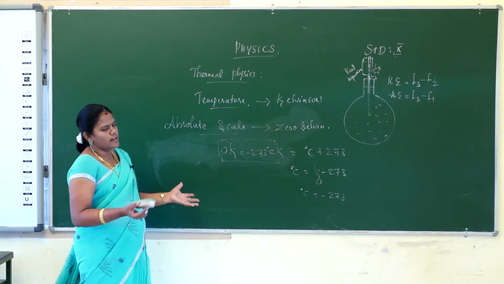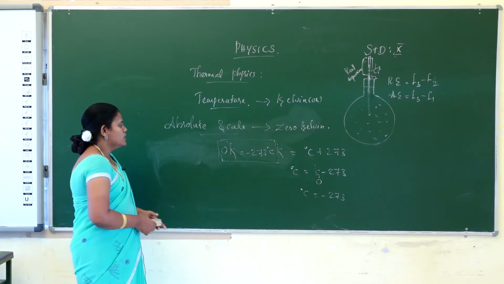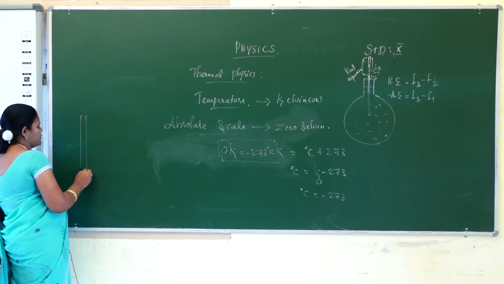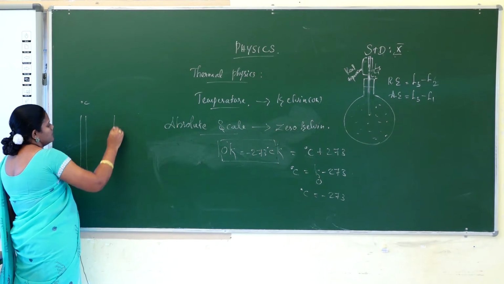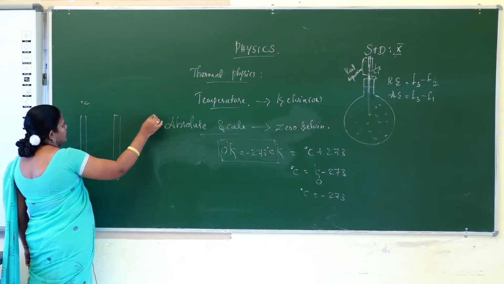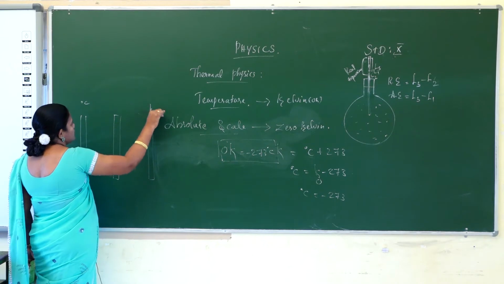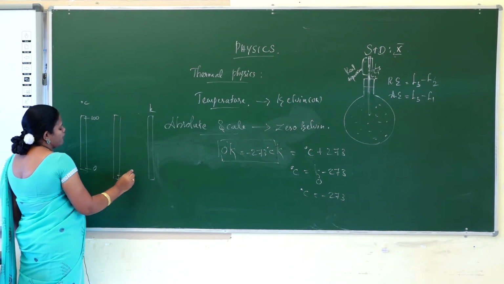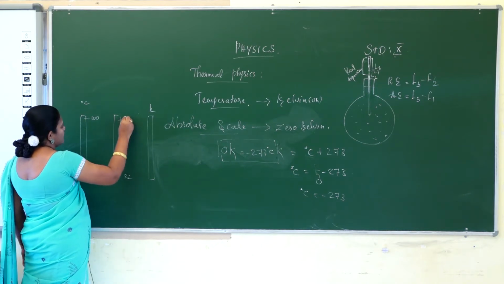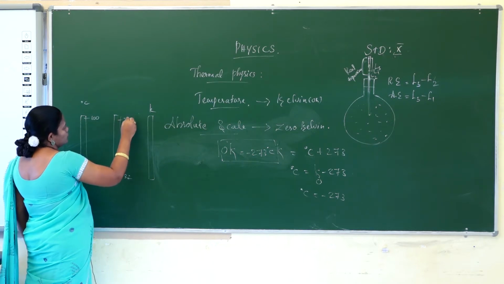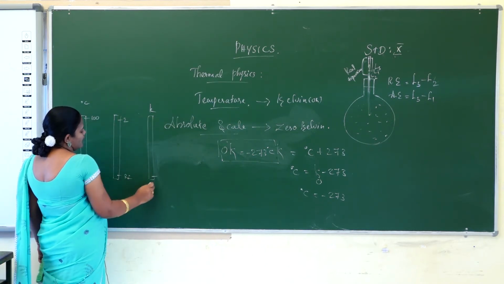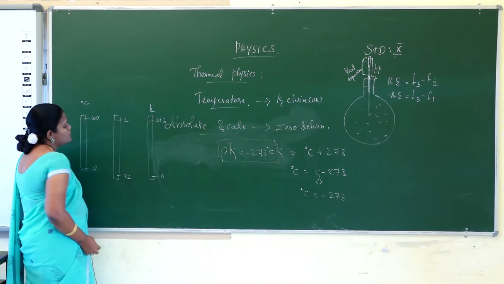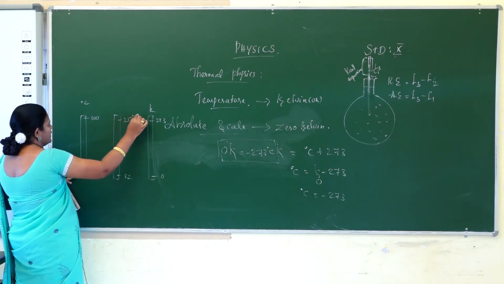And then what is the relation between degree Celsius, Fahrenheit and Kelvin? There are three types of scales, that is degree Celsius, Fahrenheit and Kelvin. Okay. So the lower point of degree Celsius is 0 and the upper point is 100. The lower point of Fahrenheit is 32 and the upper point is 212. Then the lower point of Kelvin is 273 and the upper point is 373. Okay. So first note down 212 degrees Fahrenheit.